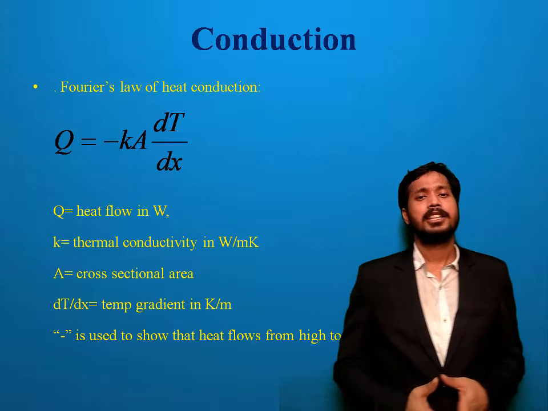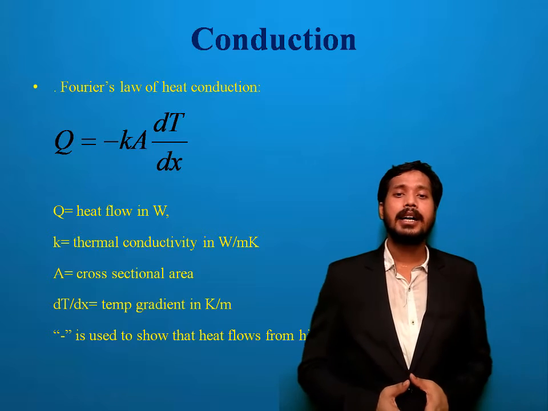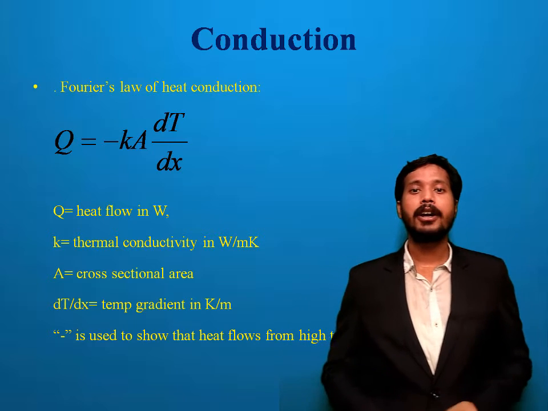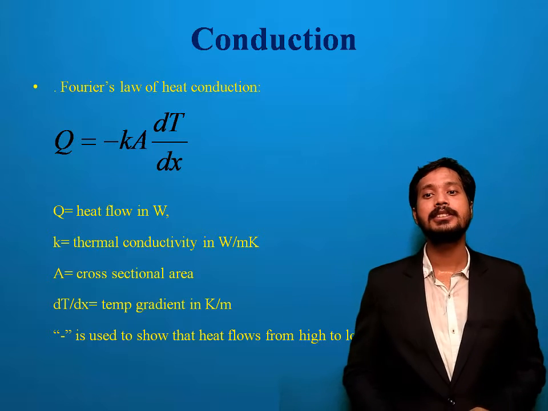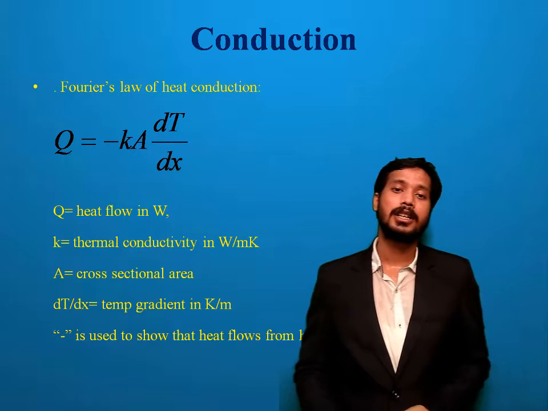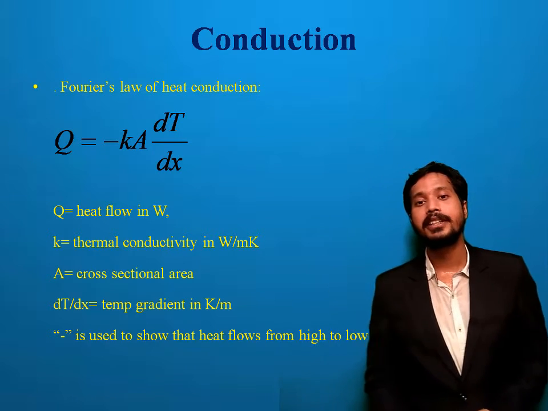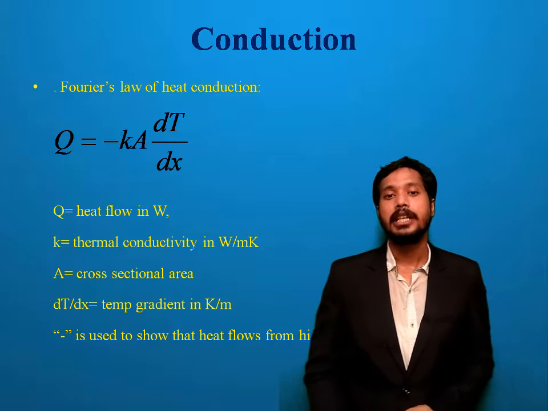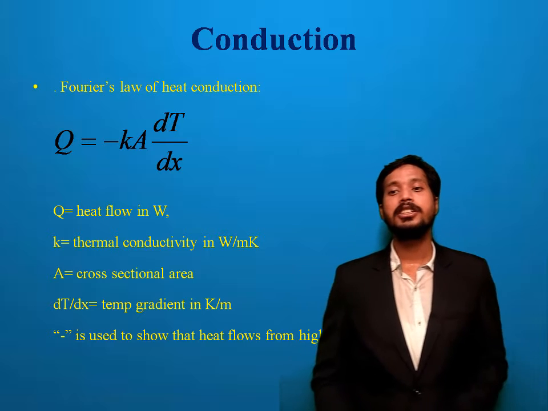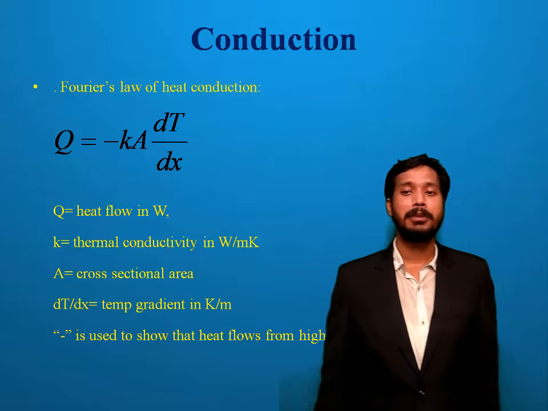A is called the cross-sectional area, and dT/dx is called the temperature gradient, where dT is the temperature difference and dx is the thickness of the solid body through which heat transfer occurs, and the unit of this is Kelvin per meter.